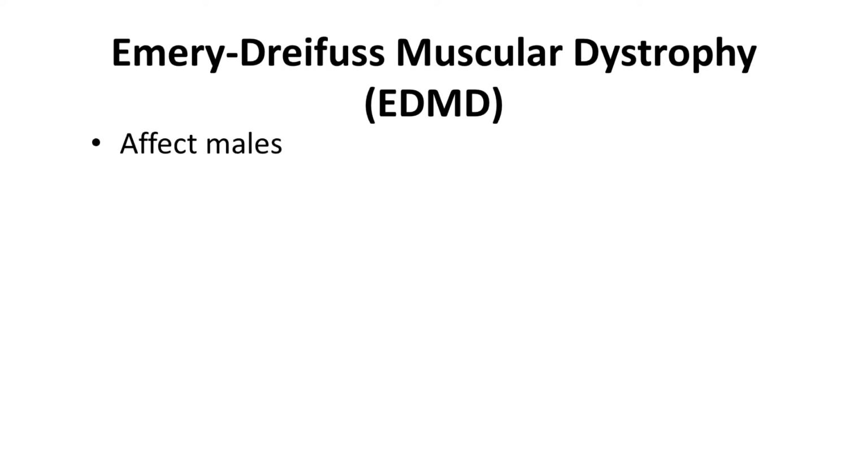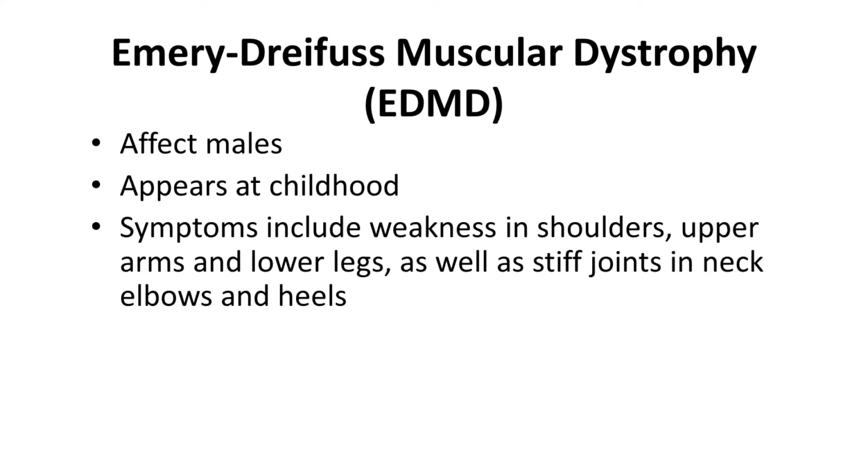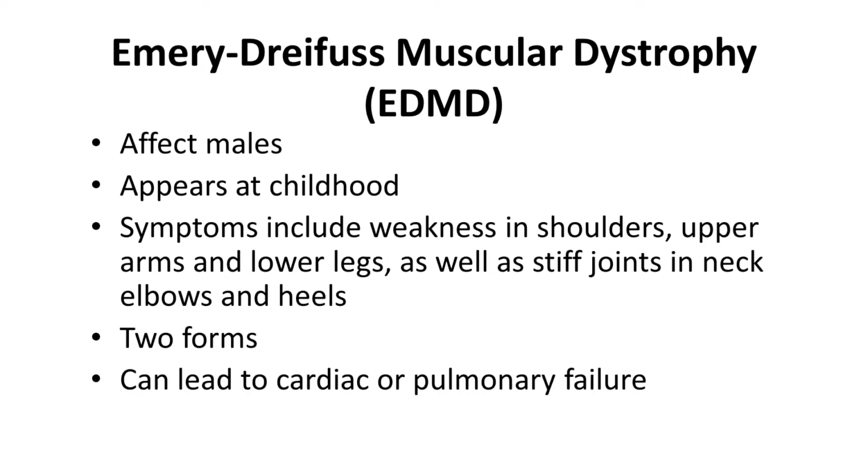Emery-Dreifuss muscular dystrophy only affects males. The condition appears at childhood, and symptoms include weakness in the shoulders, upper arms, and lower legs, as well as stiff joints in the neck, elbows, and heels. There are 2 forms of Emery-Dreifuss muscular dystrophy. Both can lead to cardiac or pulmonary failure.